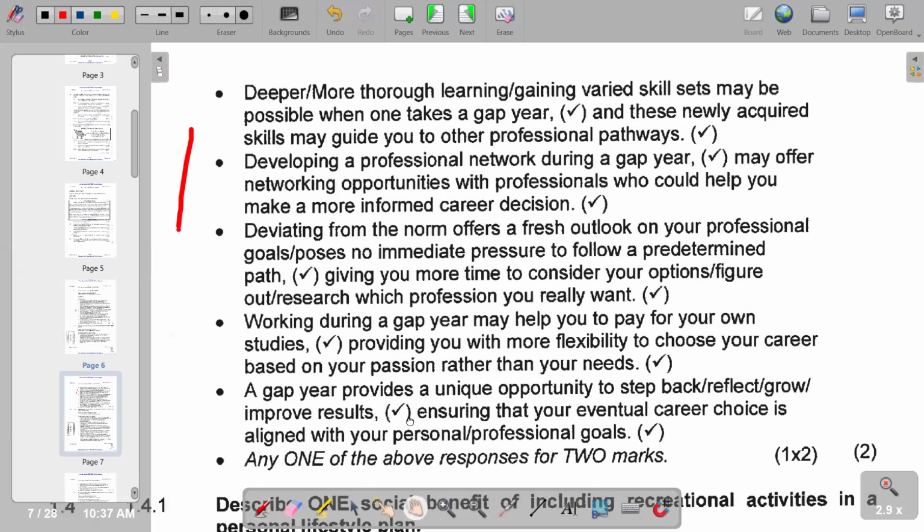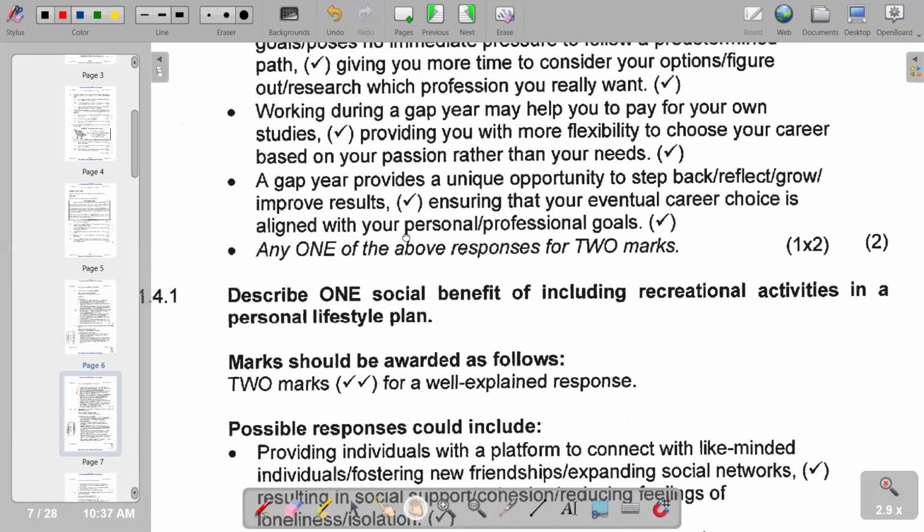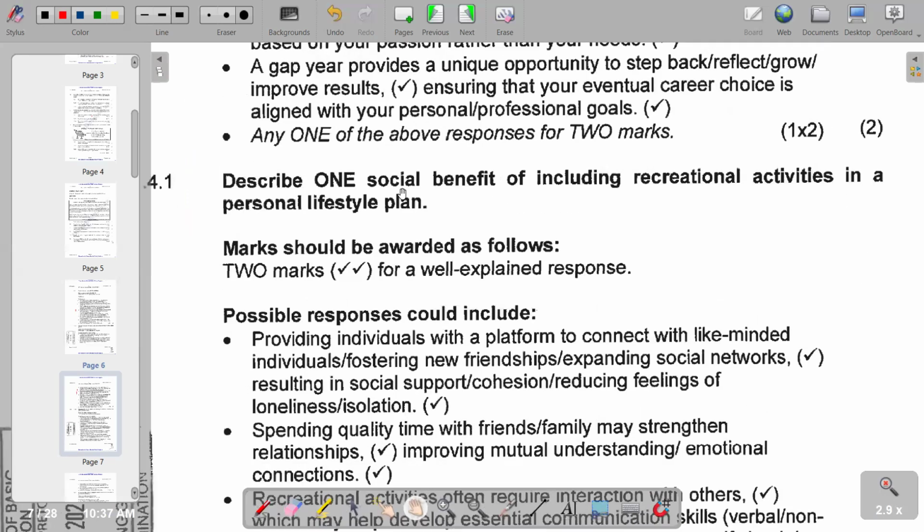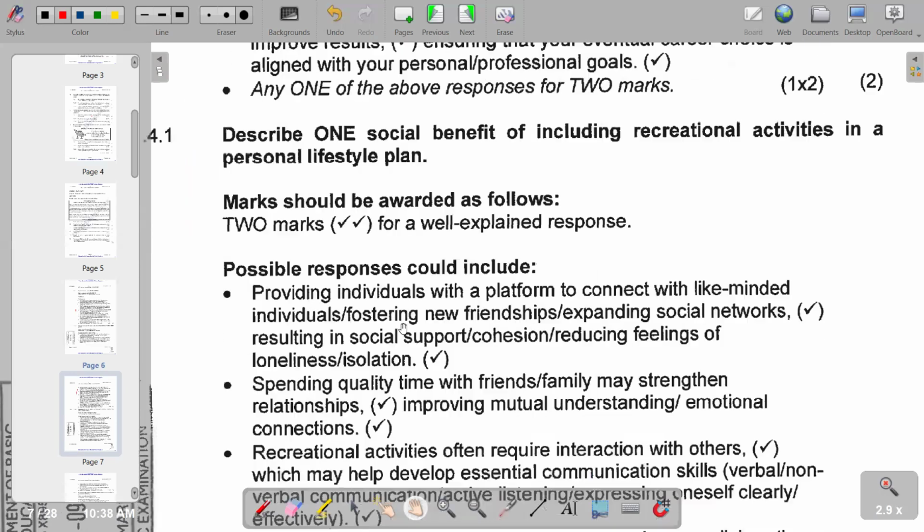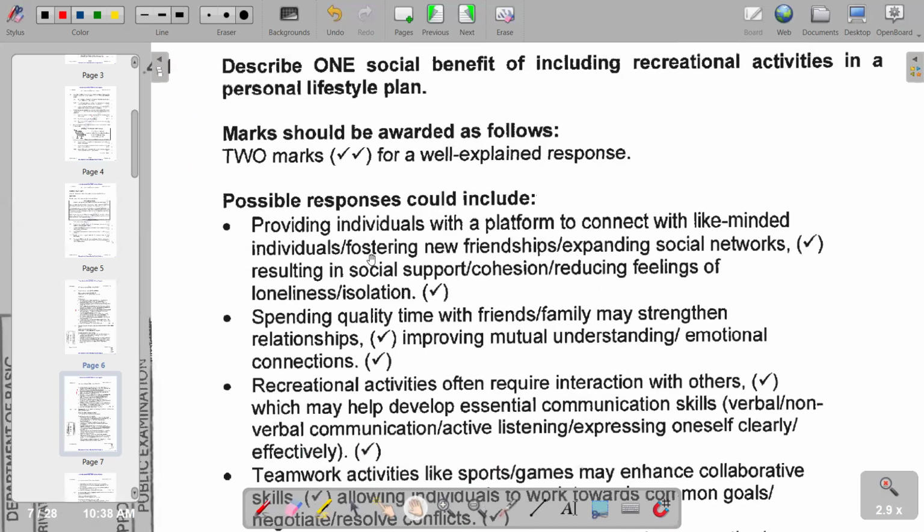So moving on to the next part, which is 1.4.1, which reads describe one social benefit of including recreational activities in a personal lifestyle plan. So what is the social benefit of including recreational activities? So possible responses could include providing individuals with a platform to connect with like-minded individuals, or fostering new friendships or expanding social networks.